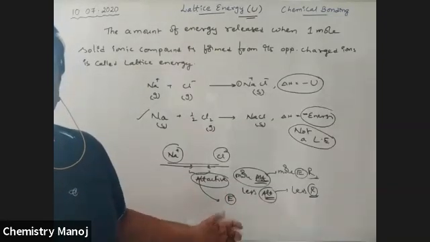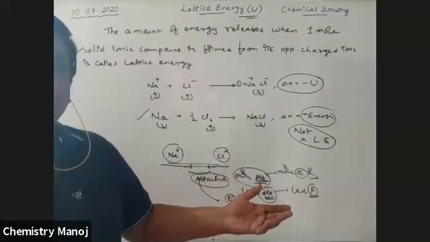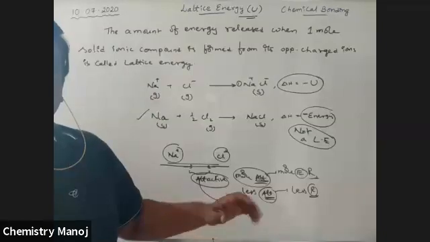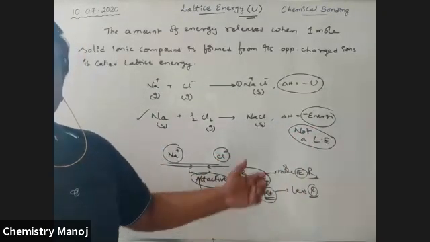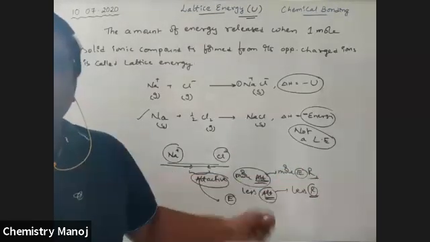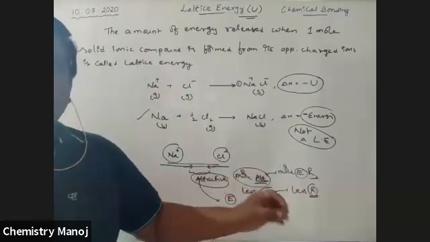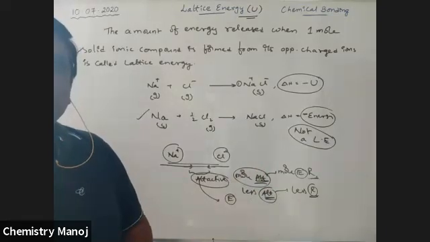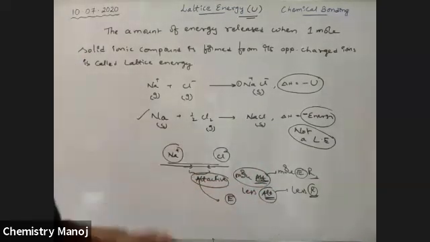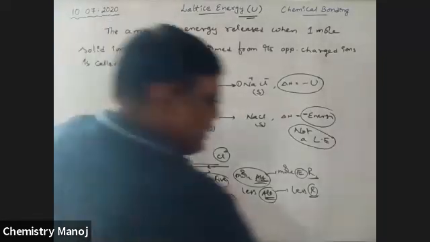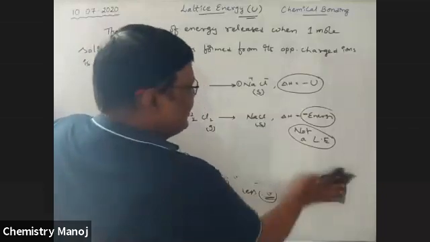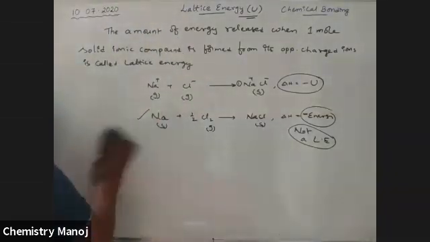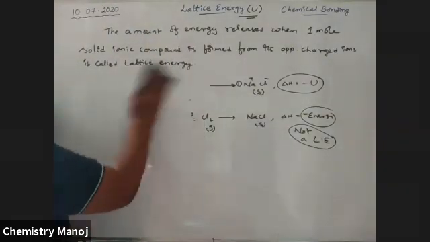So when there is more attraction, more energy will be released and lattice energy will be more. When there is less attraction, less energy is released and lattice energy will be less. That means lattice energy mainly depends on the quantity of the attractive forces. So see here, I'm giving some factors influencing lattice energy.